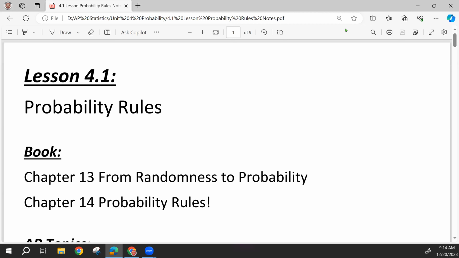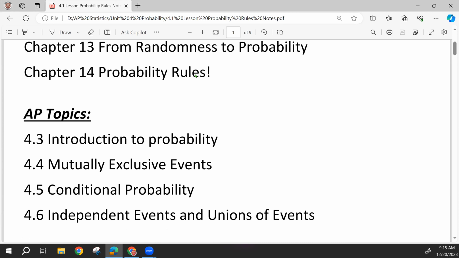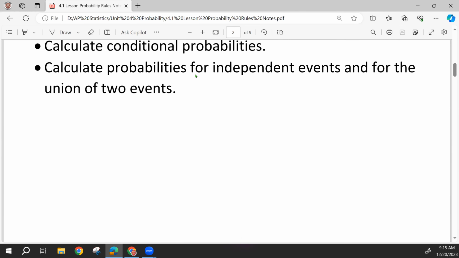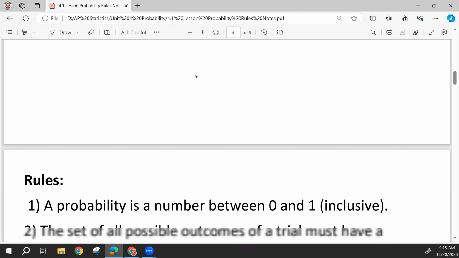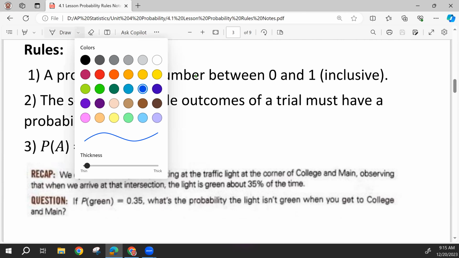Hey, all, today we are going to begin our talk about probability, and we are going to start with some general probability rules. Some of these you might already know and be comfortable with, but it is a good idea to go over them and freshen them in your mind. And of course, it's okay if they're not something you remember, and that's why we're talking about it.